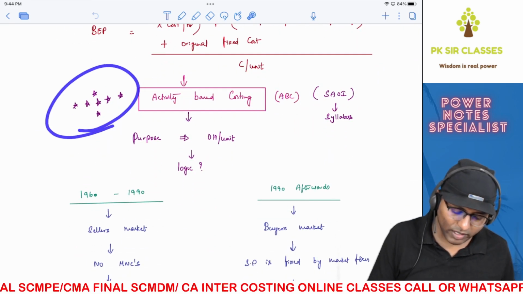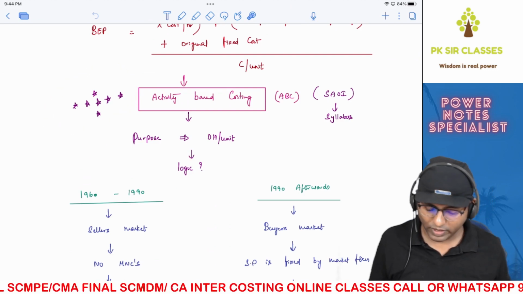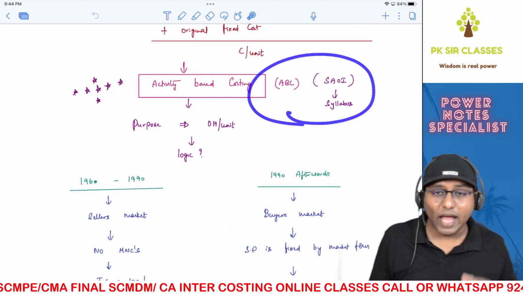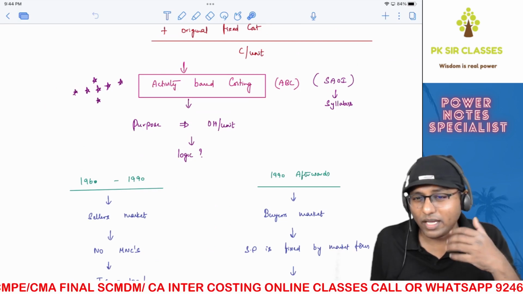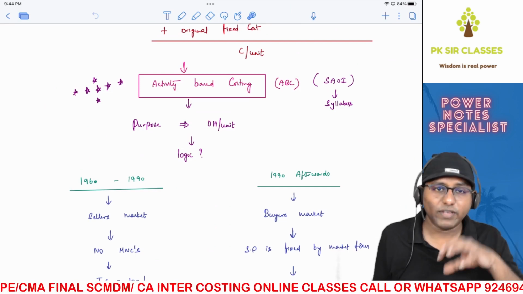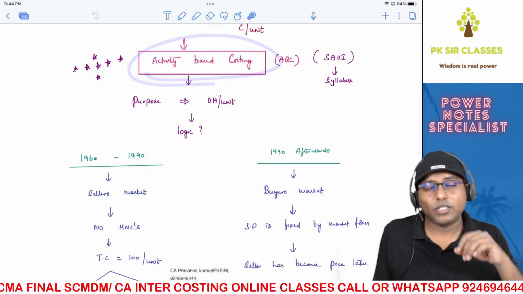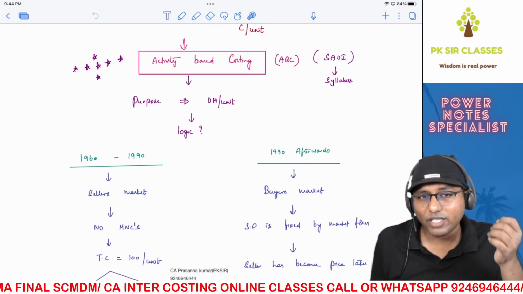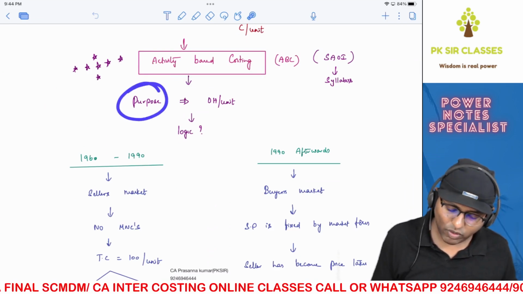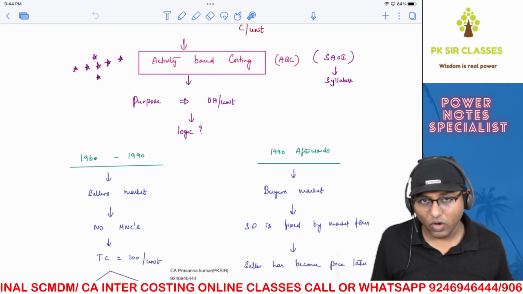Very, very important concept. That's why I gave so many stars over here. And as I told you, it actually comes under the SAOI chapter, strategic analysis of operating income, but we're going to finish it off here itself. Now, before we get to this particular concept, activity based costing, the first thing that you need to understand is what is the purpose of the activity based costing concept?